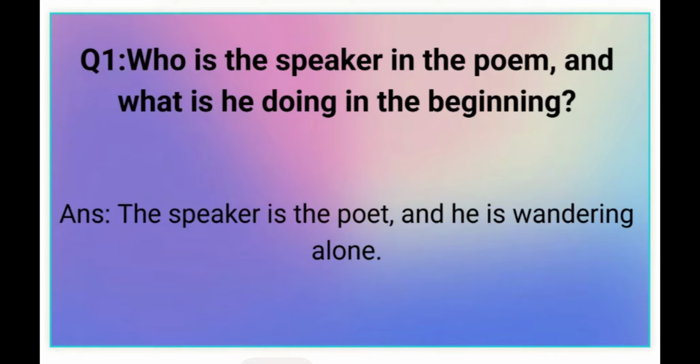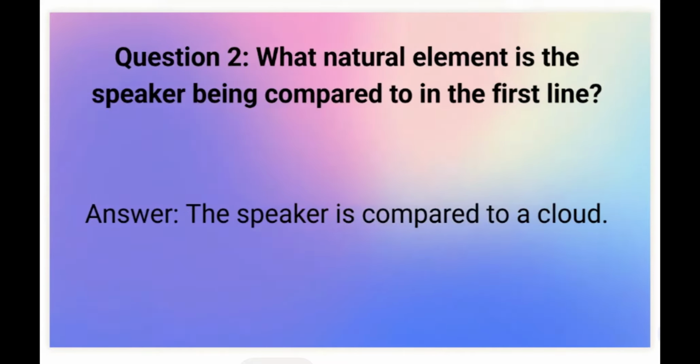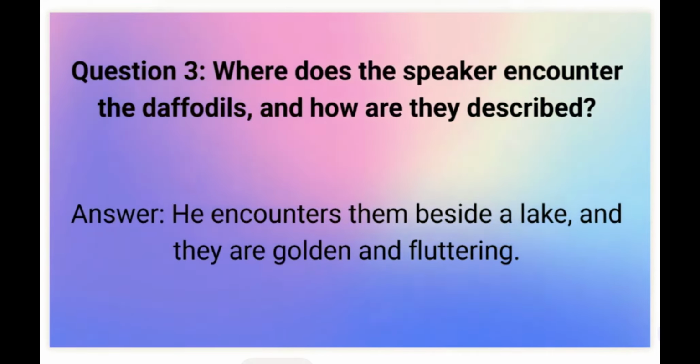Question 1. Who is the speaker in the poem, and what is he doing in the beginning? Answer. The speaker is the poet, and he is wandering alone. Question 2. What natural element is the speaker being compared to in the first line? Answer. The speaker is compared to a cloud. Question 3. Where does the speaker encounter the daffodils, and how are they described? Answer. He encounters them beside a lake, and they are golden and fluttering.